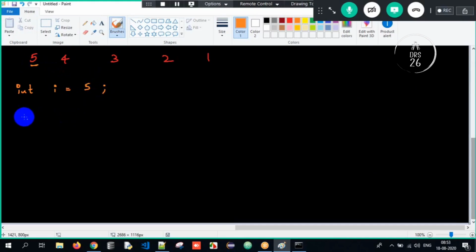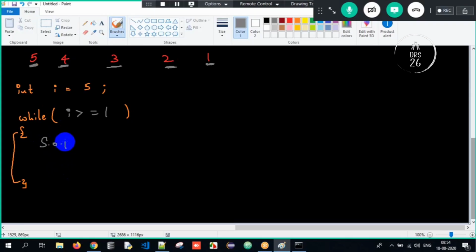I value is 5. Then while loop: while open parenthesis, close, open curly braces, close. This is the logic. Now what will be the condition? Until it reaches 1. 5 is greater than 1, 4 is greater than 1, 3 is greater than 1, 2 is greater than 1, and 1 is equal to 1. So i should be either greater than or equal to 1 here. So until i is greater than or equal to 1, keep on looping.